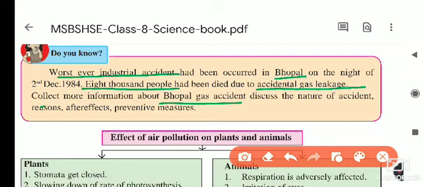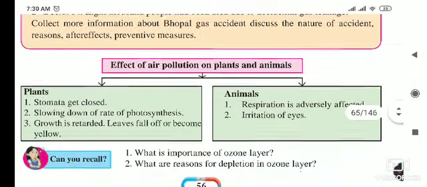Discuss the nature of the accident, why this happened, and the reason behind it. After that, see the after effects of the accident, and the preventive measures: which precautions we have to take to prevent such a type of accident. You have to write information regarding this. All of you take out the information from the net and send me.